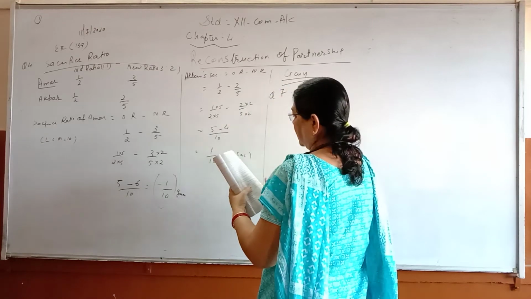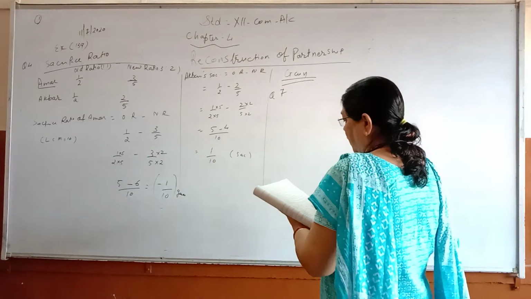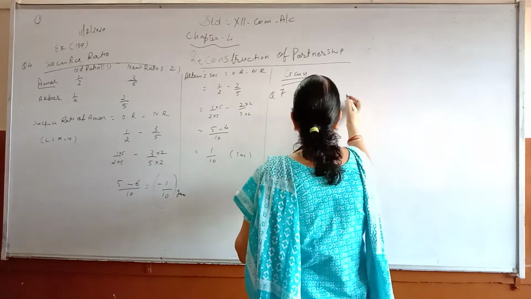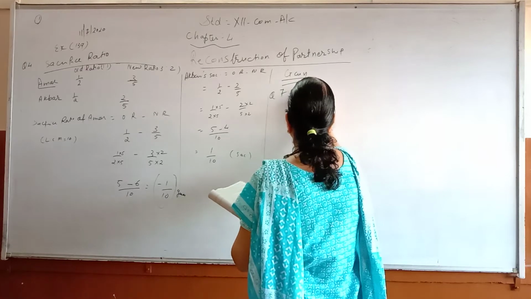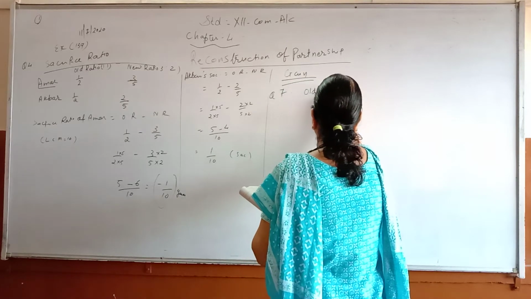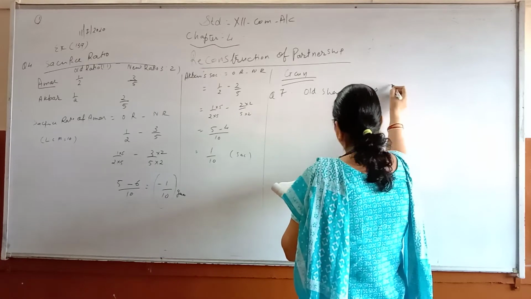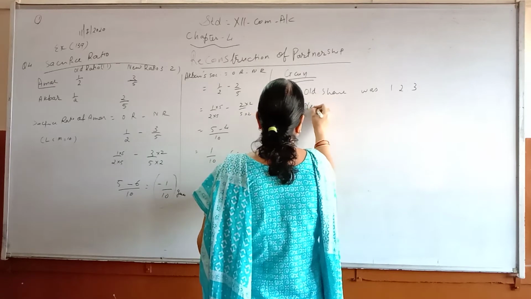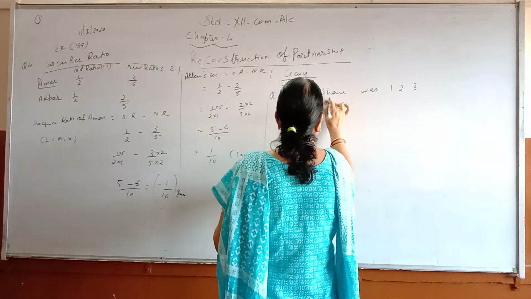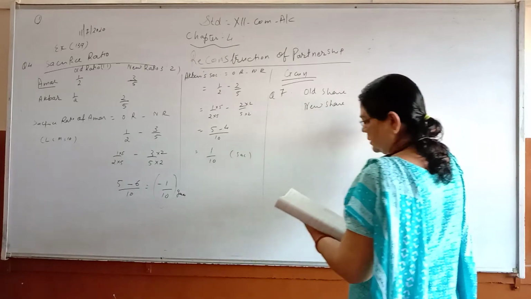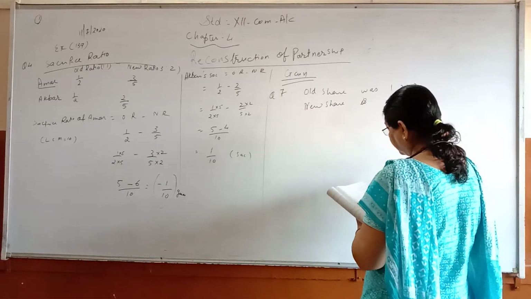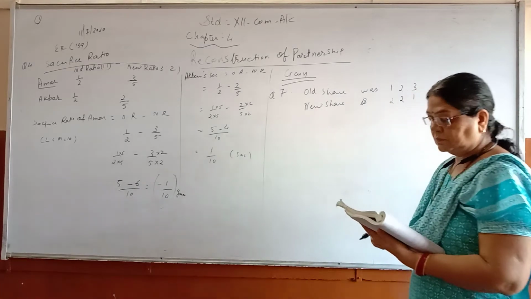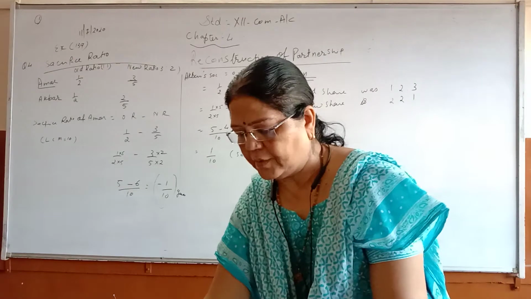Question 7. Deepak, Nilesh and Pratik. Deepak, Nilesh and Pratik old share was 1:2:3. And new share is 2:2. Find the gain received.